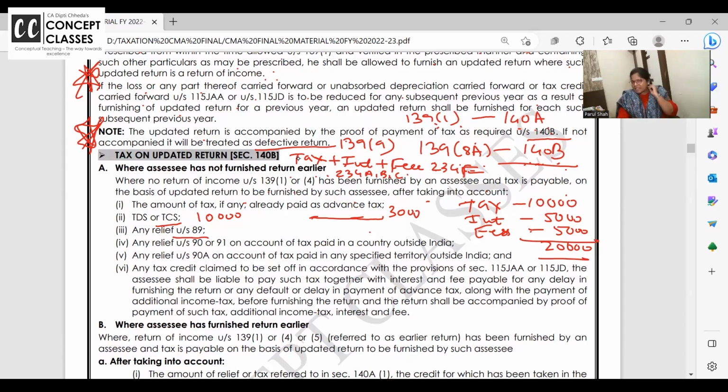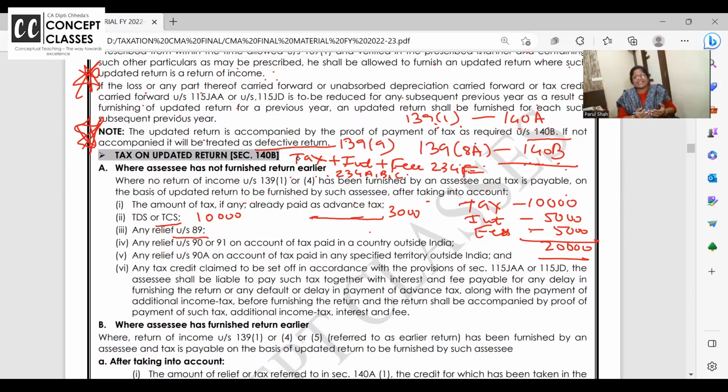All of you know what is relief under section 89? Anyone in the class? Relief under section 89. When do you get relief under section 89(1)? Arrears of salary. Earlier years, increased salary, all I have received now. Had I received in those years, I would have paid less tax. But because of 3 years of arrears, suddenly I got it.